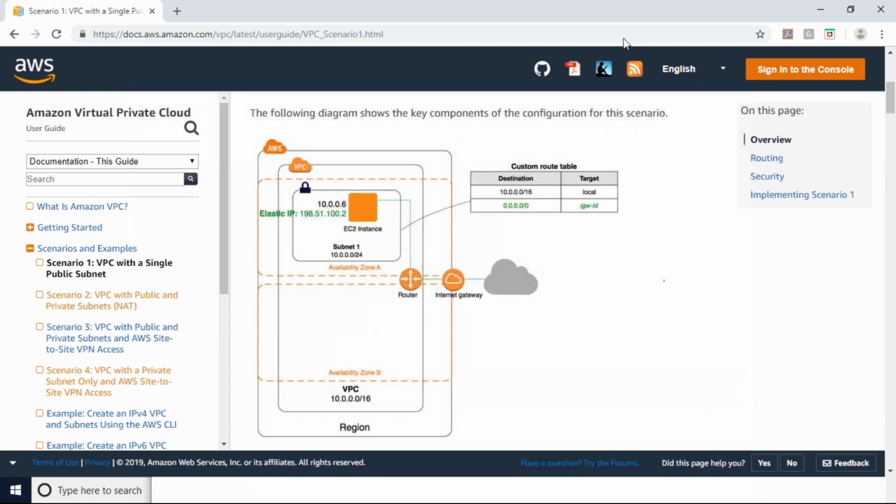One question: suppose I have only a single customer, and for him I have created a separate VPC, and I want only him to be able to access my EC2 in that particular subnet from the internet. In that case, 0.0.0.0/0 will not work, right? Then I have to mention a specific IP address.